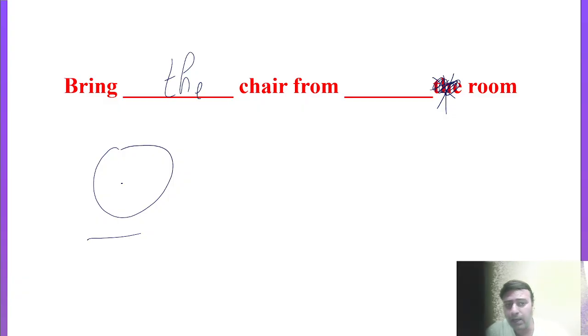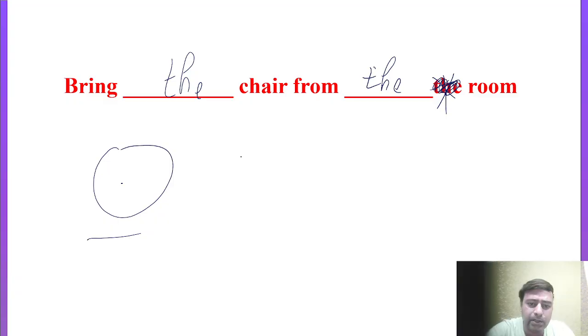And in the second blank we can also put "the," because there is only one room. So this is a specific situation. Both are specific, so in this specific concept we put the article "the" in both blanks.